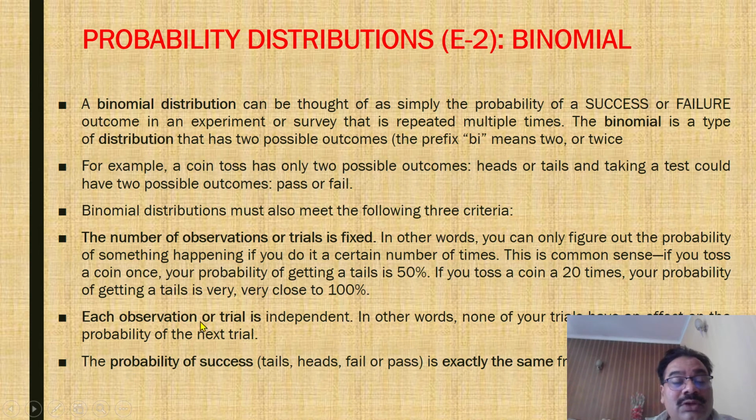Second, each observation or trial is independent. In other words, none of your trials has an effect on the probability of the next trial. So the events are independent. Third, the probability of success, tail or heads, fail or pass, is exactly the same from one trial to another.